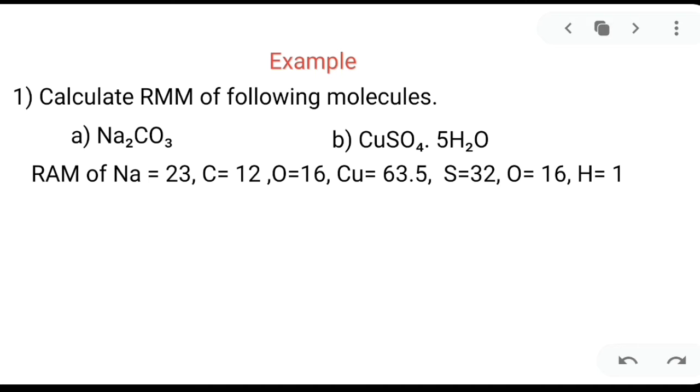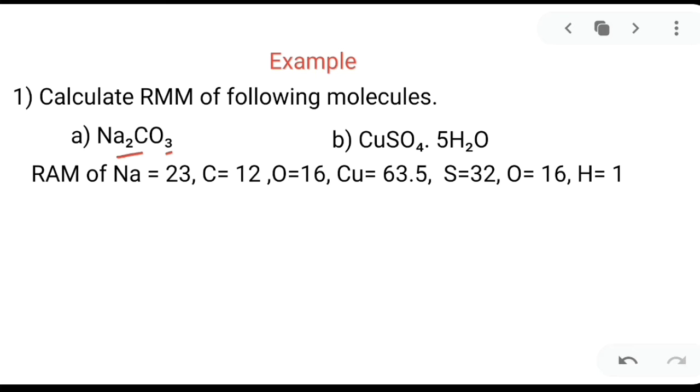You can see a small number, or subscript, written below the element. Suppose, how much is written below sodium? 2. Number of sodium atoms is 2. How much is written below carbon? Nothing, meaning 1. Number of carbon atoms is 1.